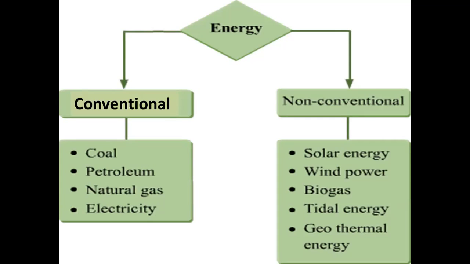Whereas non-conventional sources of energy, though we have been utilizing them, require creating new technology and adapting according to it. So these are new sources of energy like solar energy, wind energy, biogas, tidal energy, geothermal energy, which we are able to trap with the help of technology and utilize for human consumption and needs.